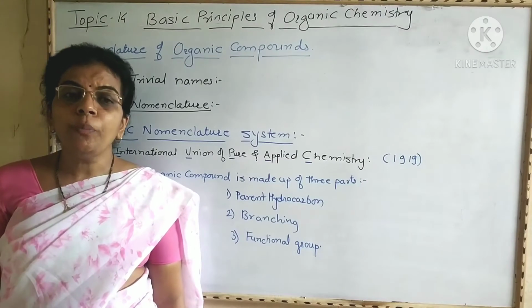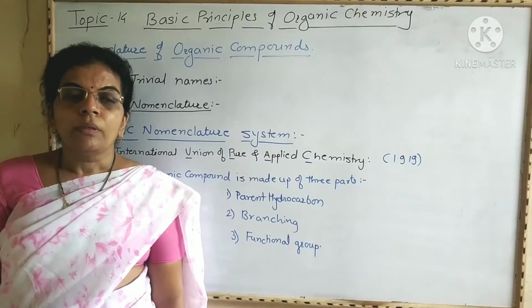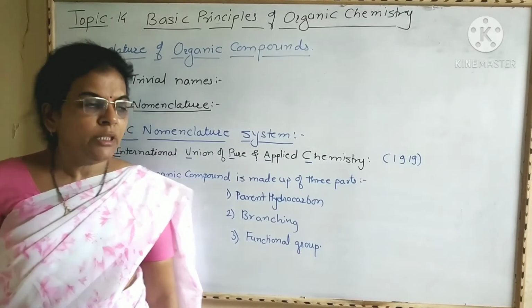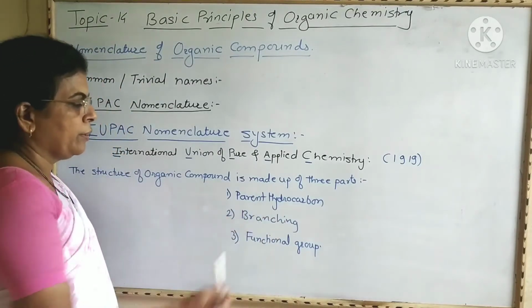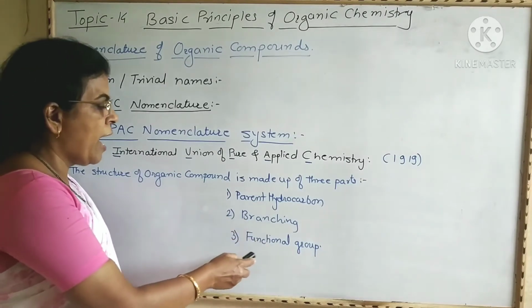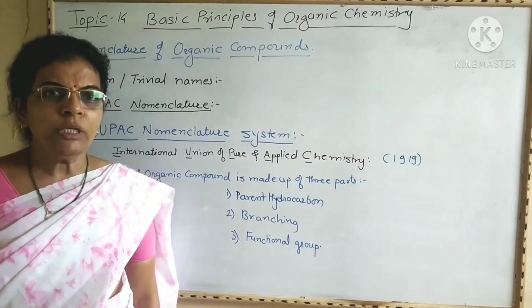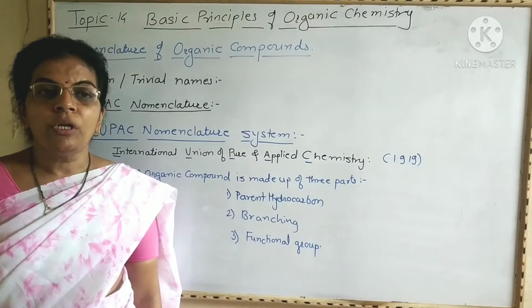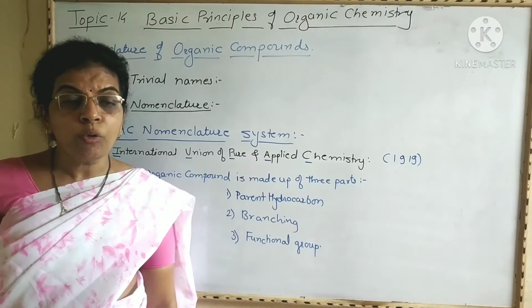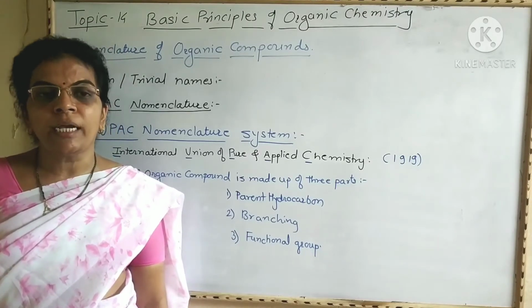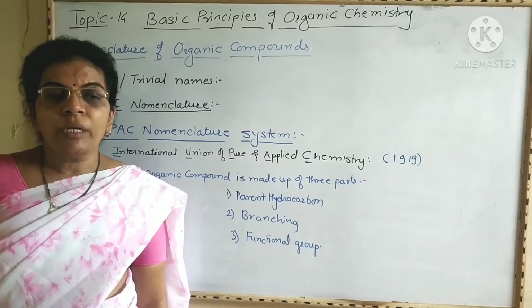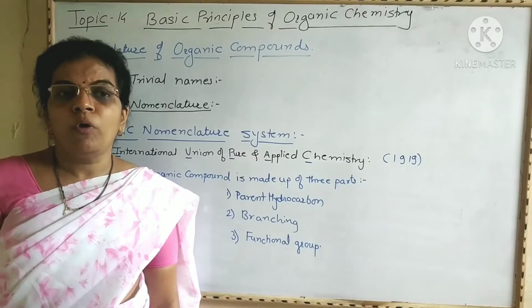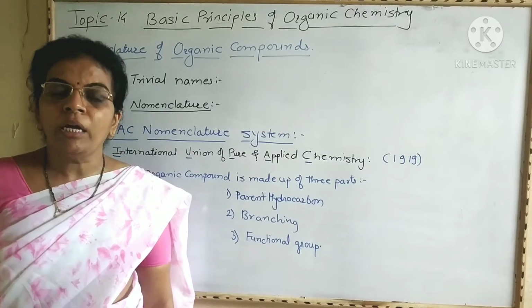According to the IUPAC nomenclature system, the organic compound is divided into three parts: first is the parent hydrocarbon, second is branching, and then the functional group. Using these, the IUPAC system gives rules by which names for organic compounds are given.